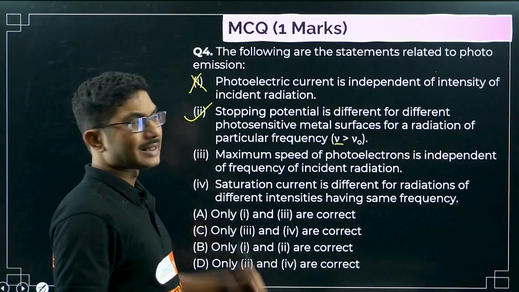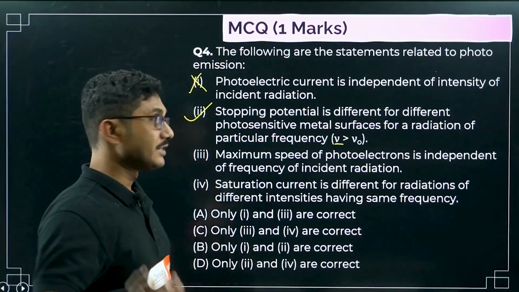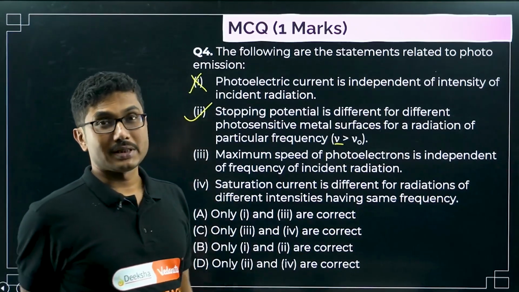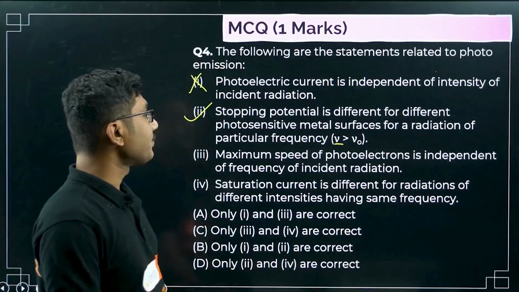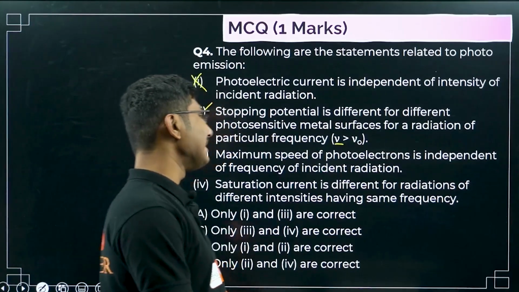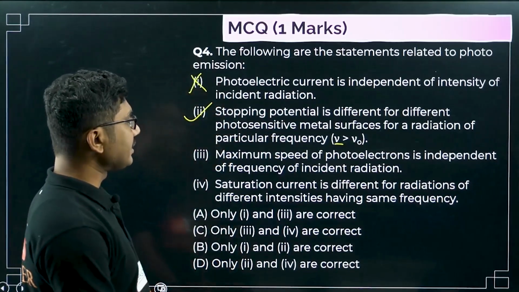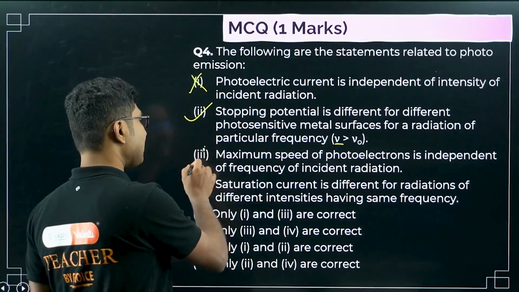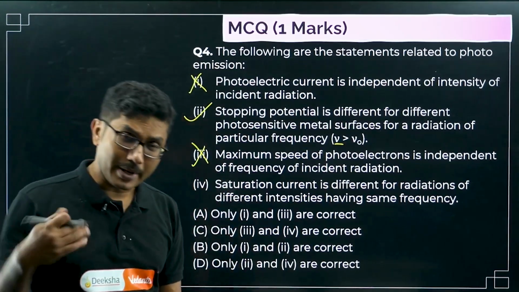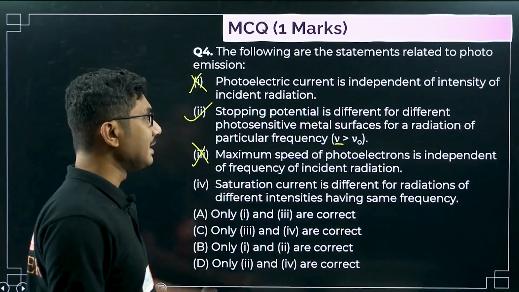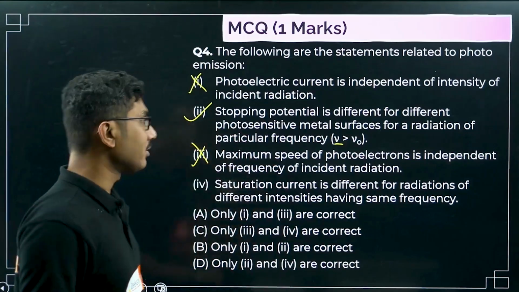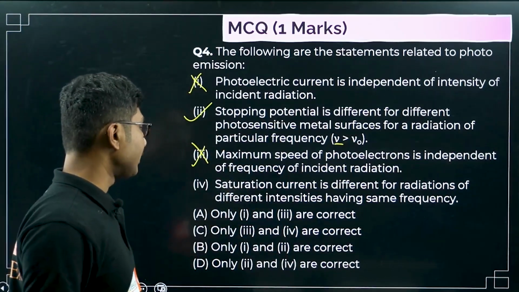Different metals have different photosensitivity, that's why not all metals are the same. Maximum speed of photoelectrons is independent of the frequency of the incident radiation. No, maximum speed of the photoelectron depends on the frequency. It is independent of the intensity, but it does depend on the frequency. So this is also a wrong statement.